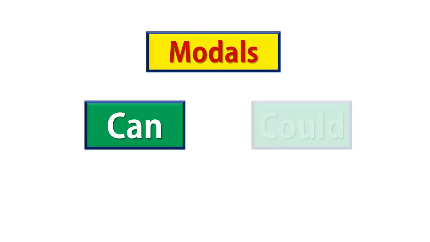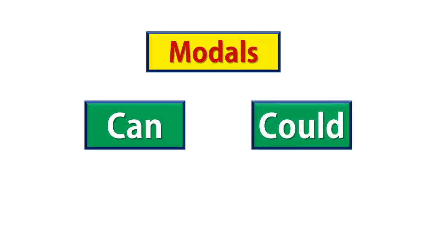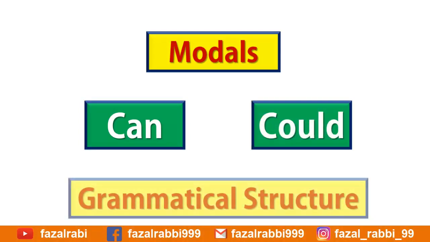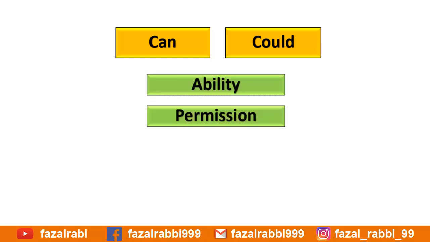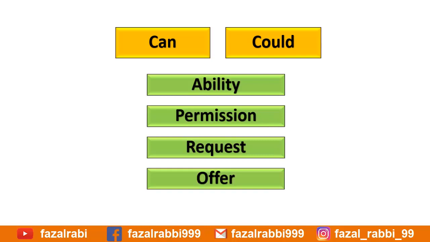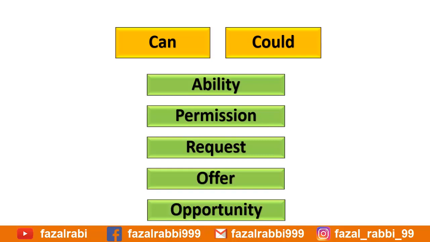Let's talk about using the modal verbs can and could. In this lecture, we will discuss the grammatical structure of sentences when we use the modal verbs can and could. We all know how important it is to be able to express in English the ability or possibility to do something. So, can and could are modal auxiliary verbs that express an ability, permission, request, offer, and opportunity.